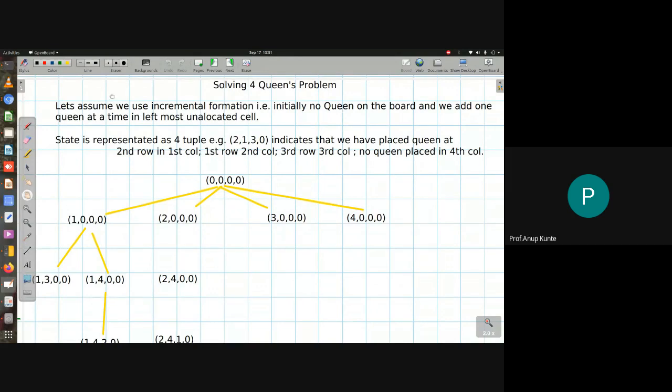Okay, so what we are assuming here is we are using an incremental formulation. That means initially on the board there will not be any queens placed, and this is the way the 4 queen board would look when I begin this particular backtracking search. So there will be no queen in column 1, no queen in column 2, no queen in column 3, no queen in column 4.